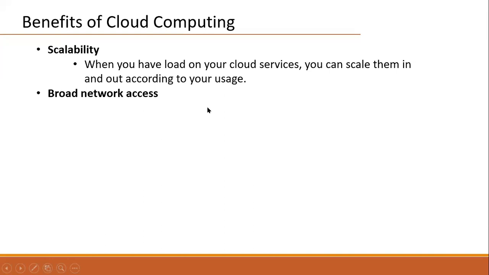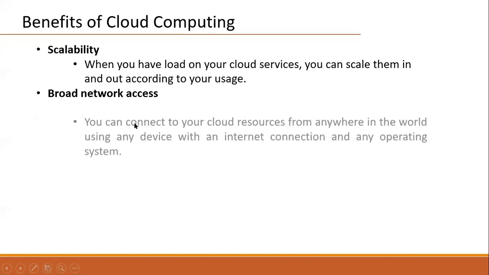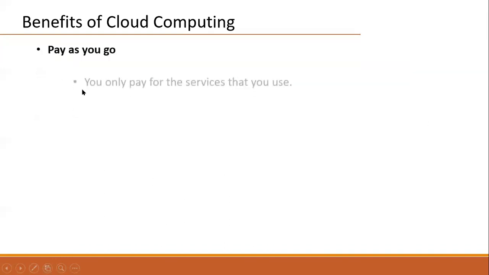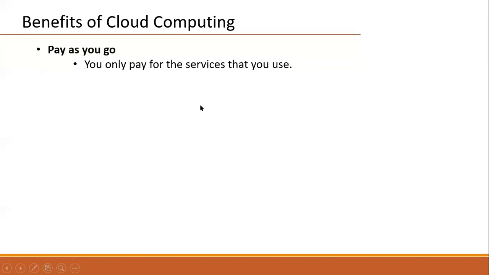Broad network access, we already know we can access from any network, anywhere. Then in the same way, pay as you go. Check here, we have different options to use the cloud services in AWS, but the basic option is pay as you go. That means depending on usage only we need to pay. No need to pay any fixed amount. Pay as you go is an option as part of AWS.